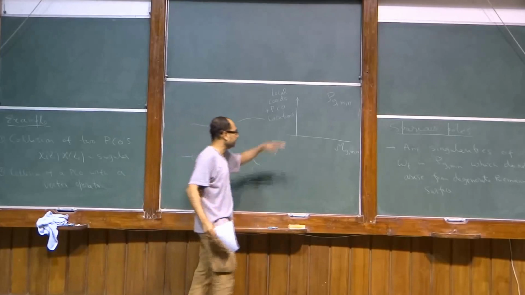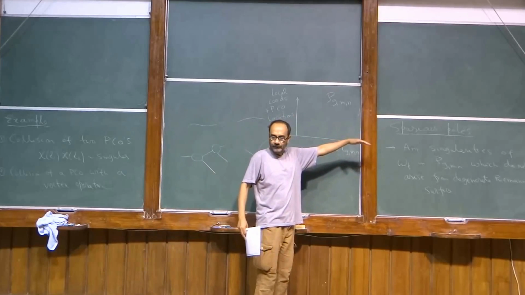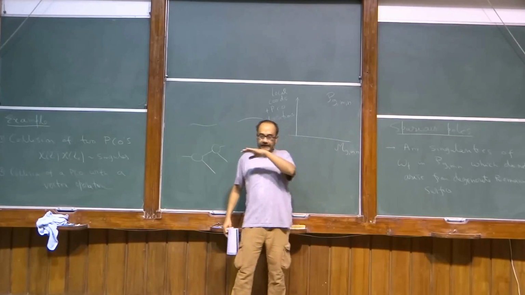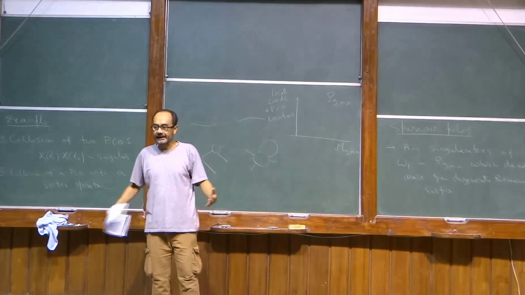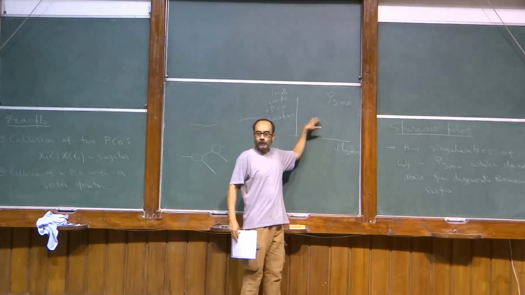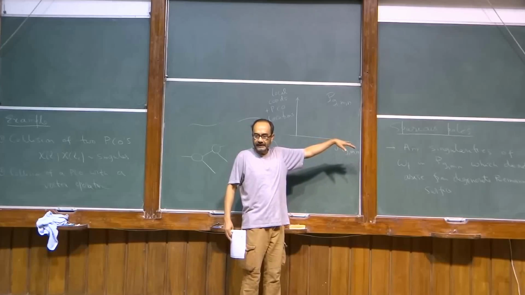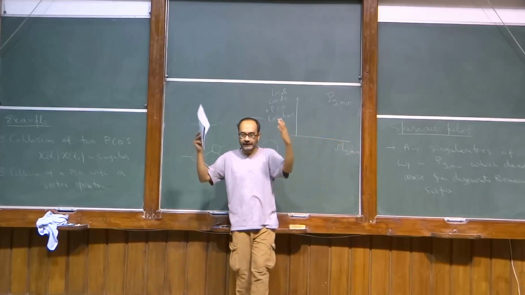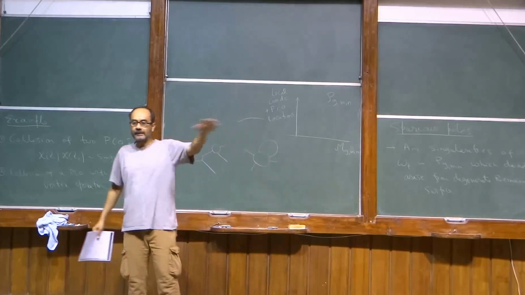You have to choose a section here to define your amplitude. And typically, if you have a codimension 2 subspace on which the integrand is singular, it will intersect the section also on a codimension 2 subspace. Imagine that you have a big space of which a codimension 2 subspace is singular. You draw some section.